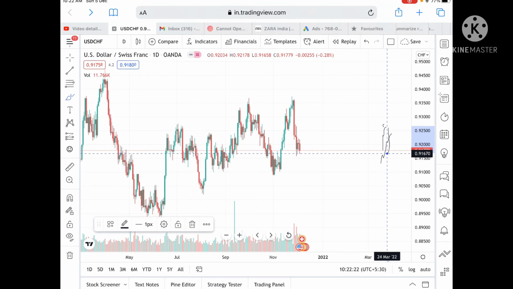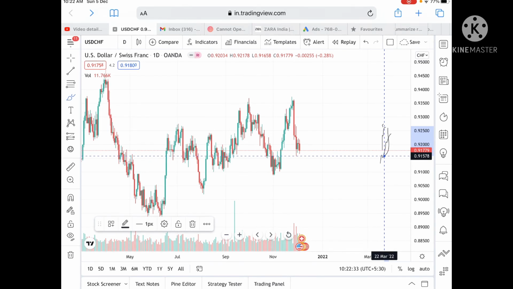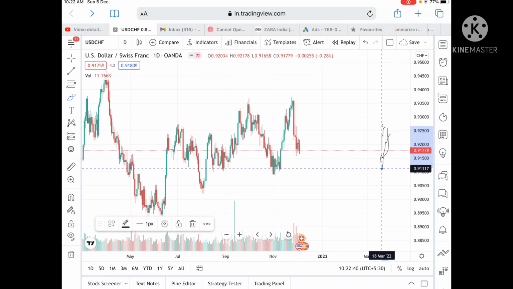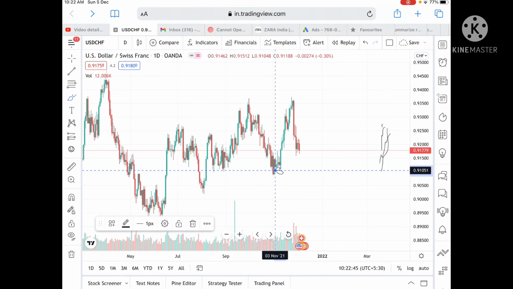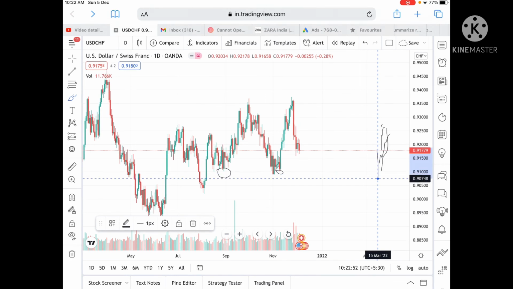Suppose if the price didn't sustain this level, then chances are high we can see a level of 0.91670, and if the price didn't sustain this level, then we can see a level of 0.91578, and if the price didn't sustain this level, then we can see further low and it can touch a level of 0.91170, and from there it can go and touch a level of 0.91025. Okay, and this level is already tested, so chances are high we can see a level of 0.90893, and if the price didn't sustain this level, we can see further low to a level of 0.90669.